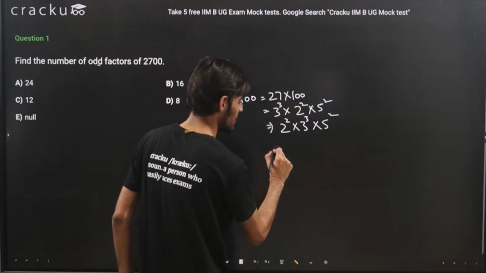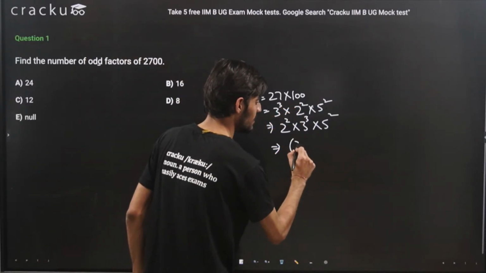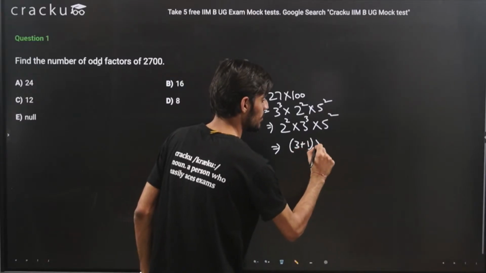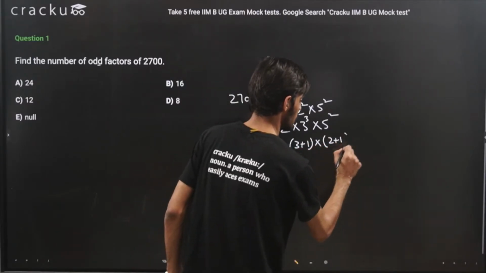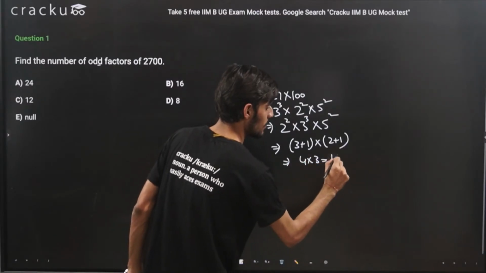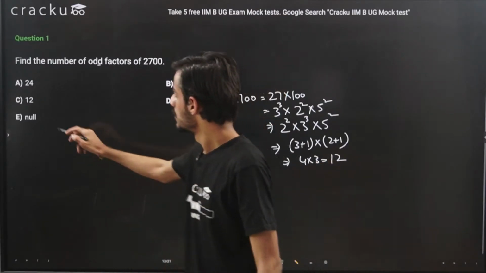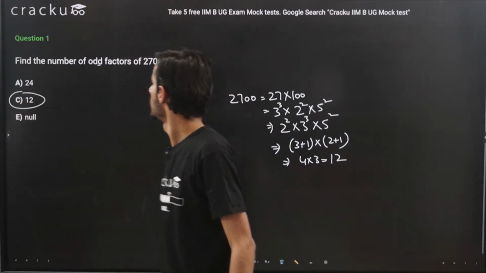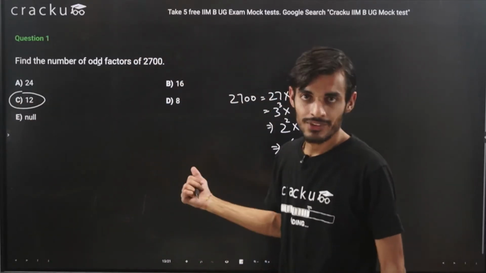Okay, so what will be the odd number of factors? It will be 3 plus 1 multiplied by 2 plus 1. That is 4 into 3, 12. So this will be the odd number of factors for 2700.